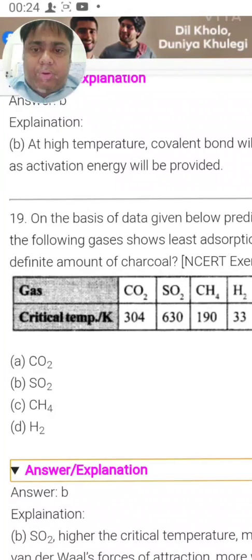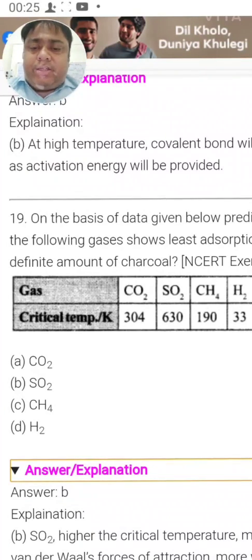Now, if you see the answer and the question, you will see that the explanation is given. First of all, the spelling of explanation should be correct. Second, the explanation is given for the reverse of the question. They are saying that SO2 will have the maximum adsorption. That is true. But in the question it is asked which of the following gases shows least adsorption.